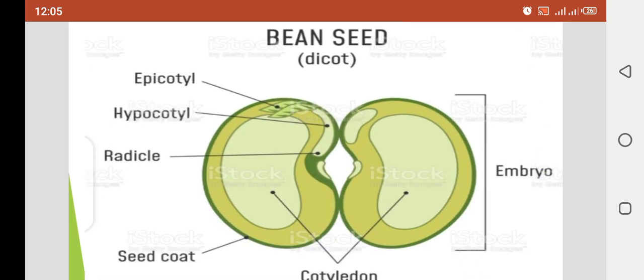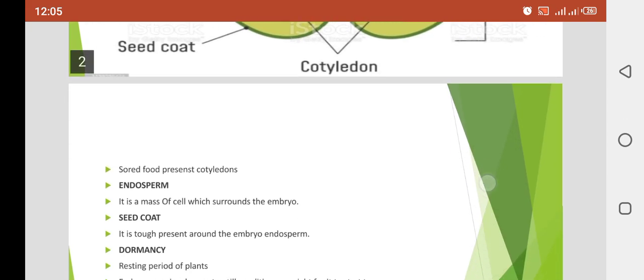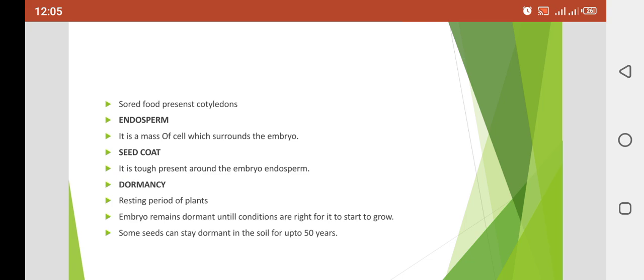You can see in that picture, this is the embryo of a dicot. Clear? The seed is divided into two cotyledons, and those plants having two cotyledons are called dicots. Now you know the endosperm, which surrounds the embryo, and then the seed coat, which surrounds the endosperm, covers the seed and protects it. Clear, girls?